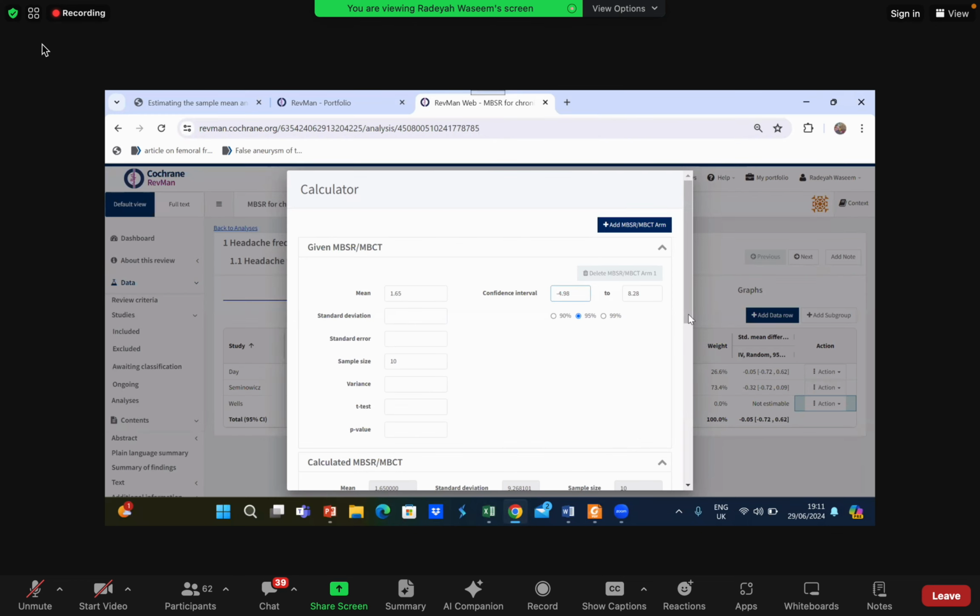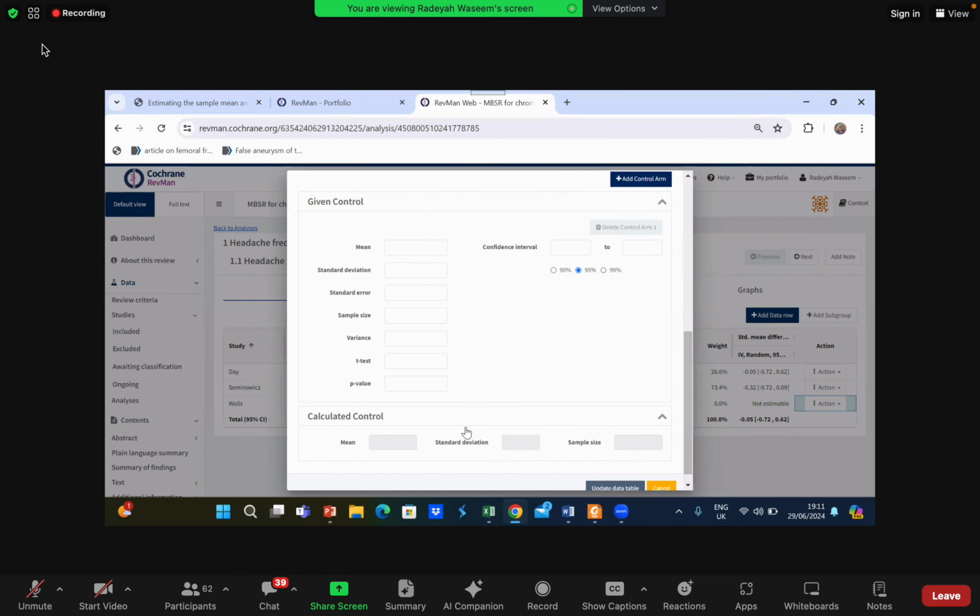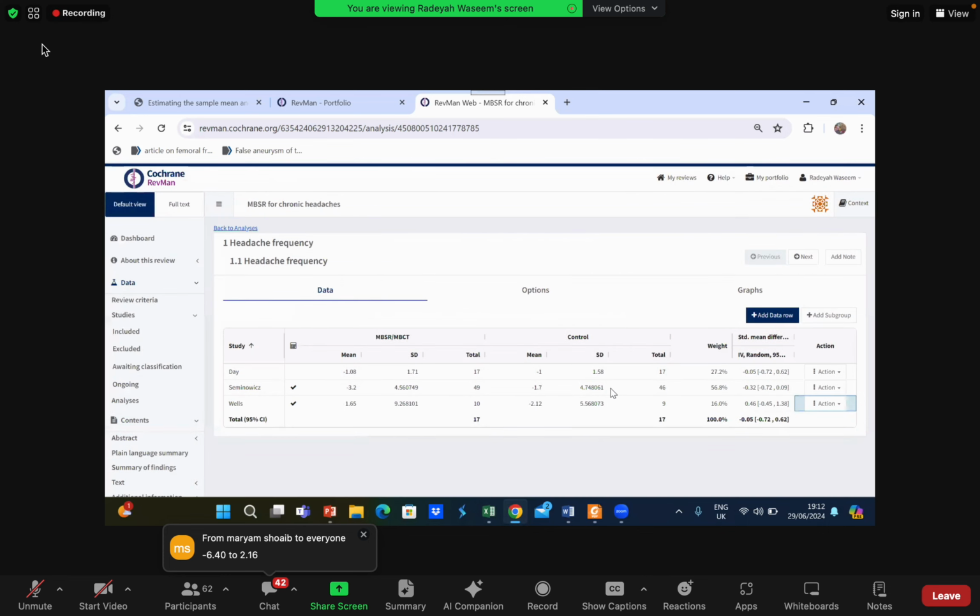Okay, now I'll go back to the control group. We'll add the mean over here, which is minus 2.12. The confidence interval is minus 6.40 to 2.16. Okay, and the sample size is 9, and I will update the data table now. So I got my values. Clear, guys? Clear how I got this?